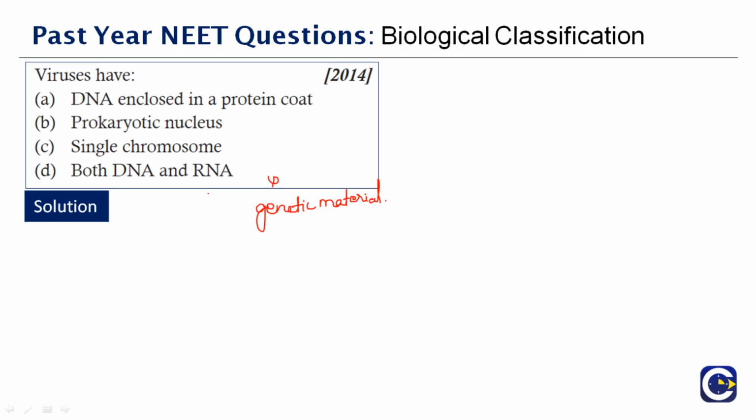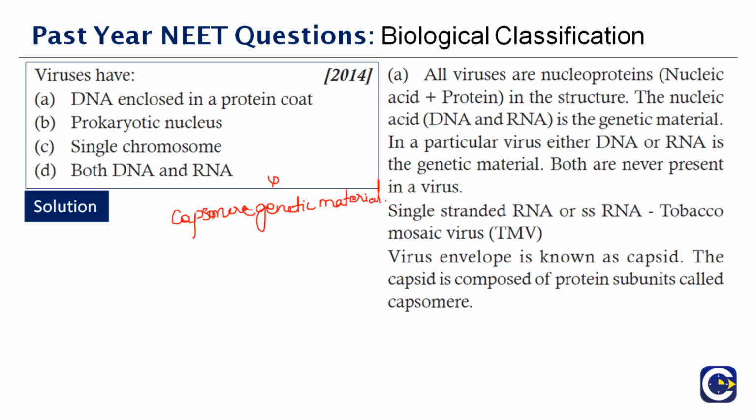The virus envelope is known as the capsid. The capsid is composed of protein subunits called capsomeres, which we also discussed in the last question. So it is understood it is DNA enclosed in a protein coat. Therefore, the correct answer is option A. Always remember, viruses can have either DNA or RNA, but never both.